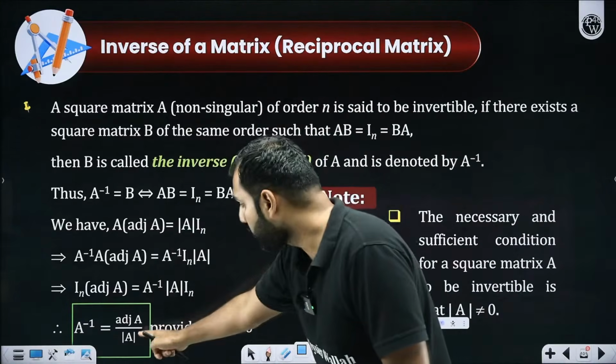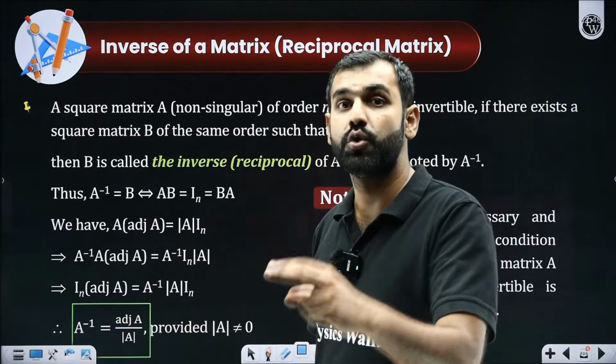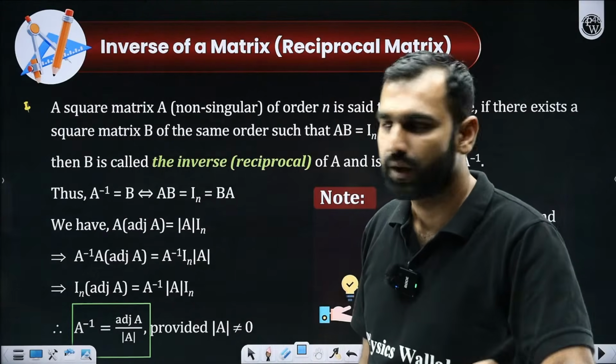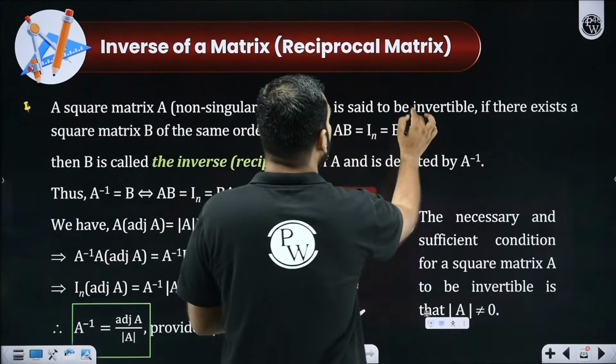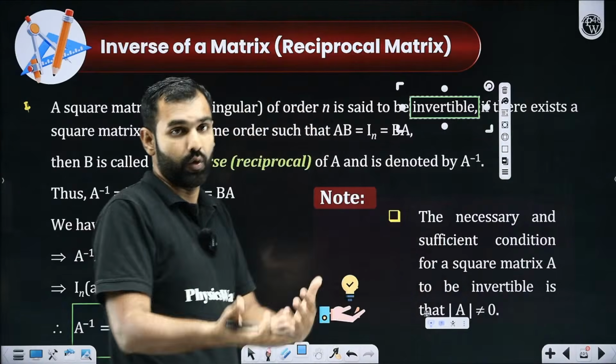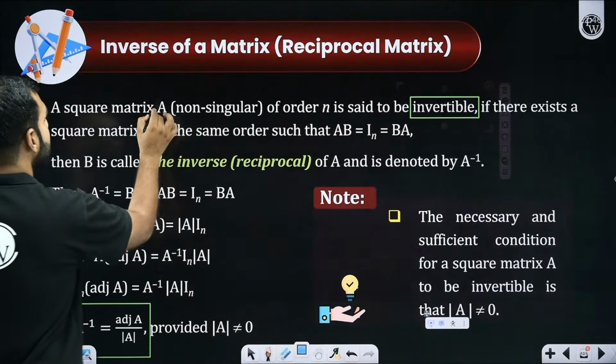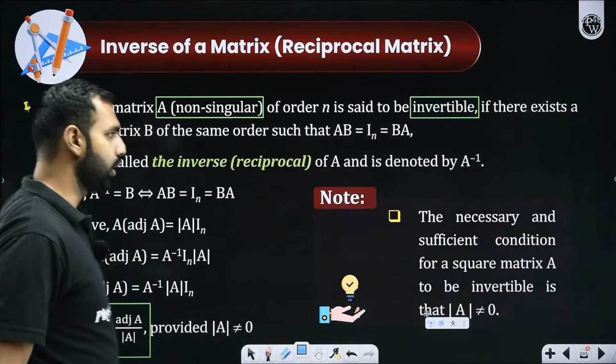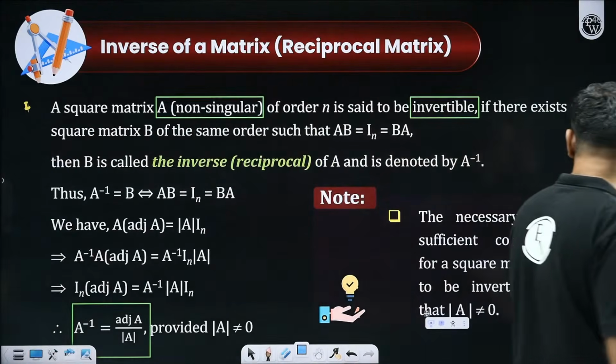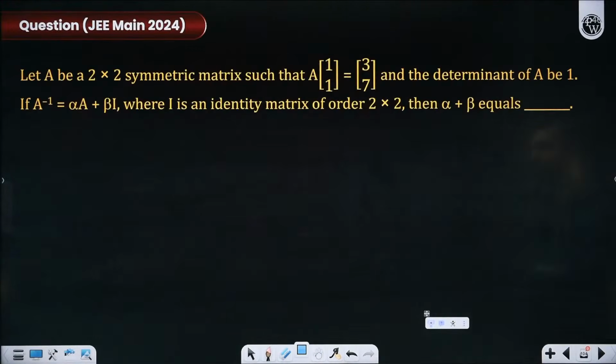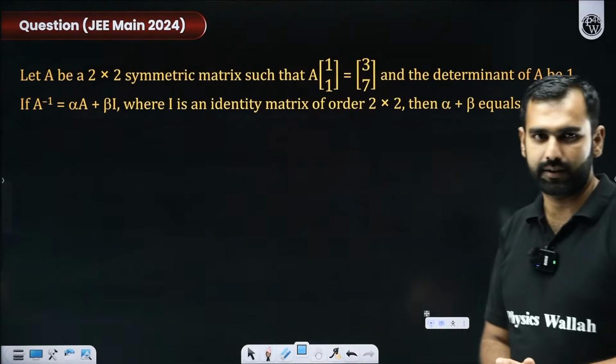So the determinant of that matrix should be non-zero, which means it should be non-singular. So a matrix is said to be invertible, which means its inverse can be found, only when it is non-singular. Got my point? Yes or no, everyone? I hope there is no confusion so far on whatever is explained. Shall we do a question with that?